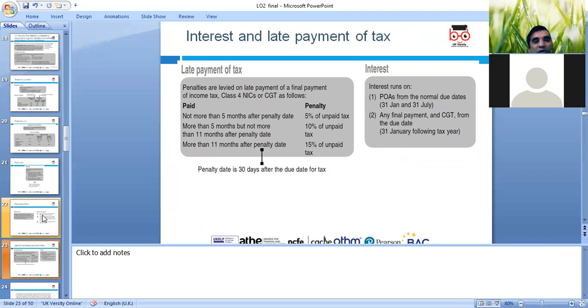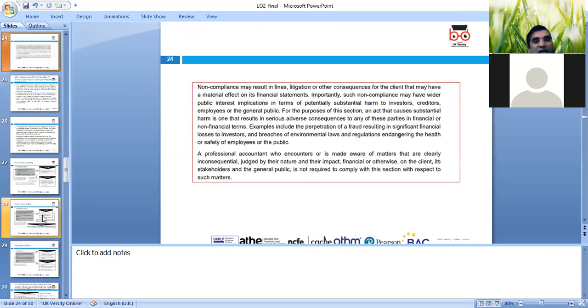Okay, so not more than 5 months after the penalty date, 5% of unpaid tax. More than 5 months, 10%, and 15% can apply. Of course, we can write further to HMRC, and sometimes for client purposes, an argument can arise.